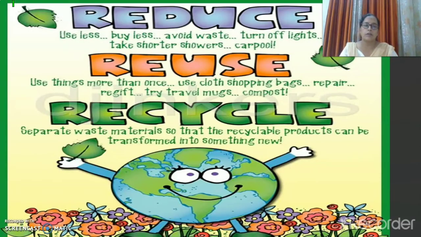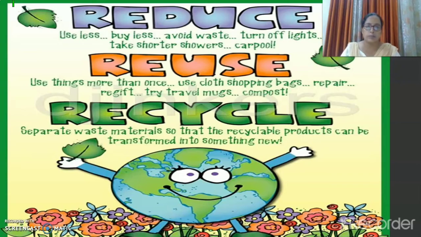So this is all about reduce, reuse and recycle. So you can see here is the glance. So what should we do to reduce? Use less. First of all, we should use fewer things. Then buy less. Nothing to buy which you already have at your home. Then avoid wastage. Then turn off lights, take shorter showers and carpool. So these are some of the ways which can be used to reduce.